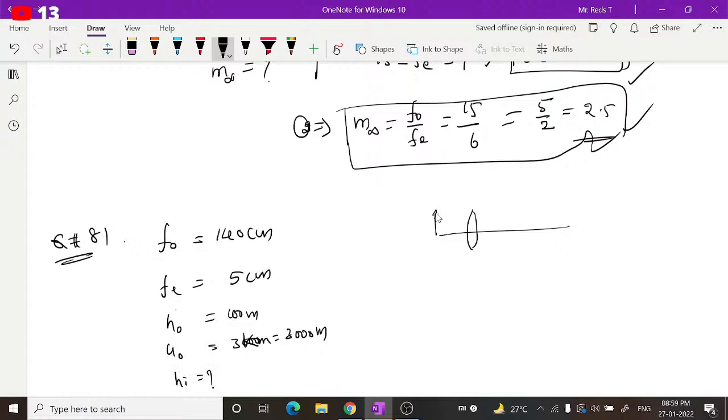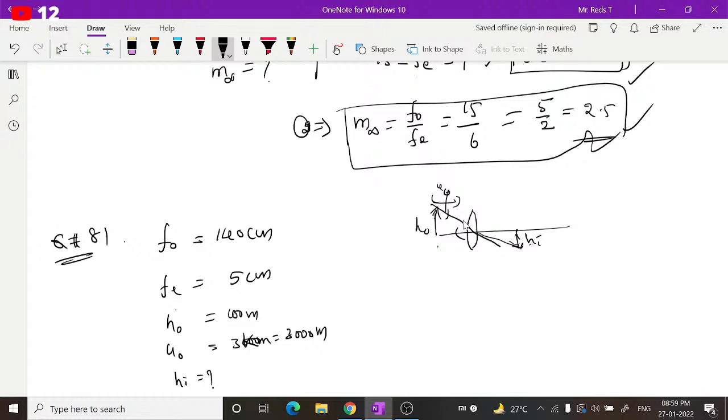You have to remember that if this is an object with its object height, and light is passing through this, when it is at a distance of uo, object distance equal to 3 kilometers, then an image is formed here. This is the height of the image of the tower formed by the objective. So what is the height of this image is the question.